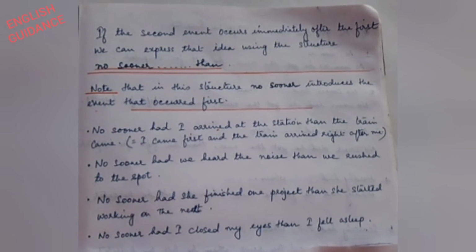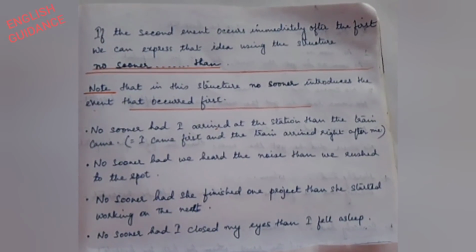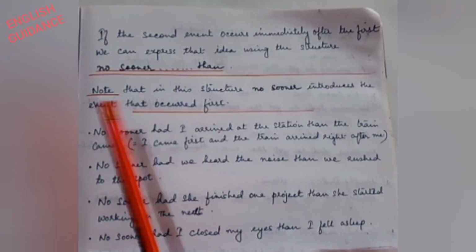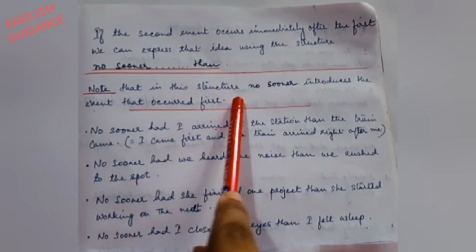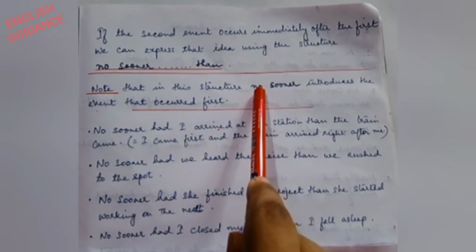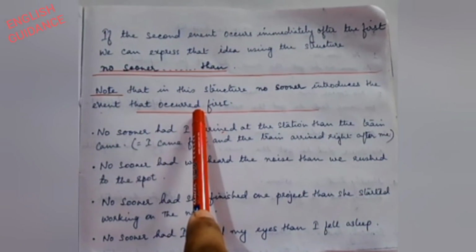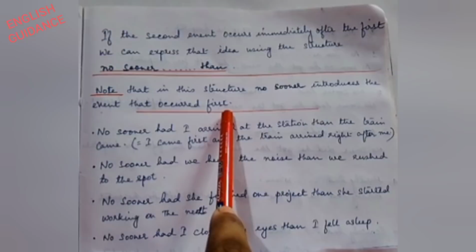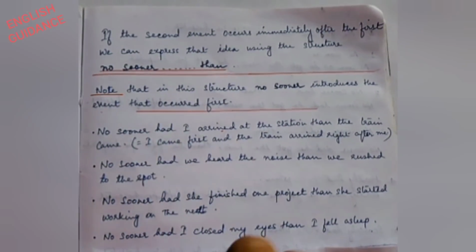In that case, how will you construct those sentences? Remember one thing, that in this structure no sooner introduces the event that occurred first.